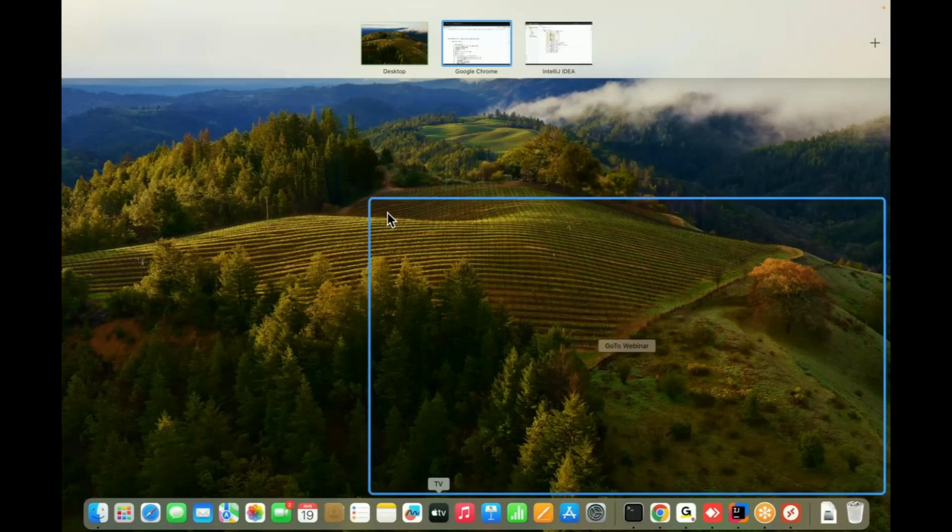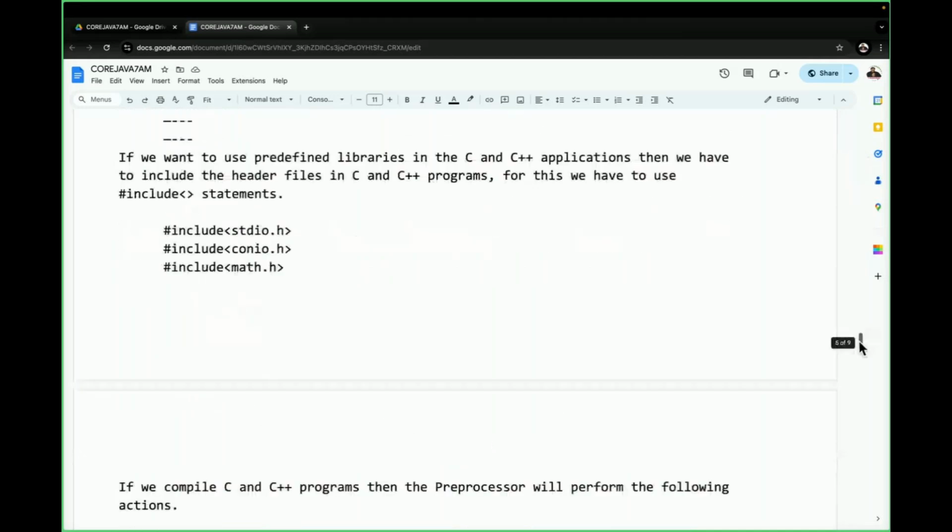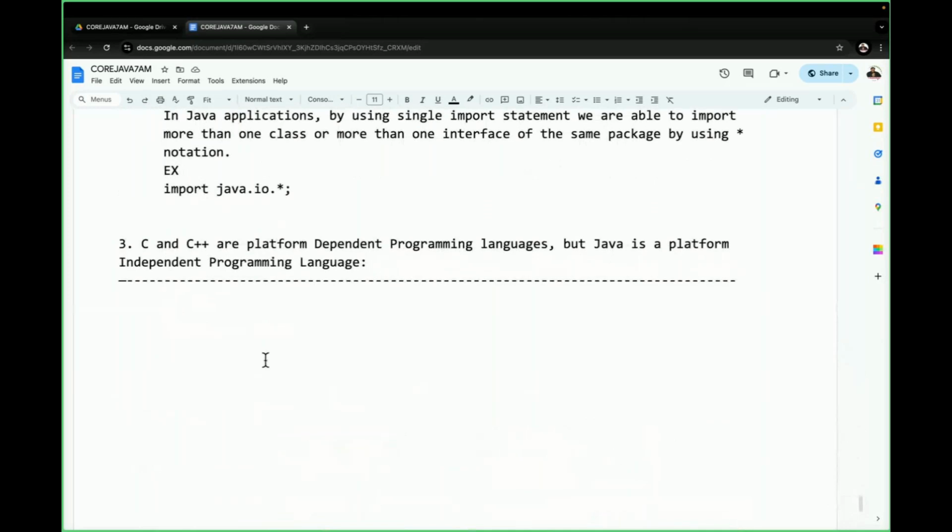Now check it. What is the topic here? We are understanding concepts here. C and C++ are platform dependent programming languages, but Java is a platform independent programming language. That is the topic here we have to understand.